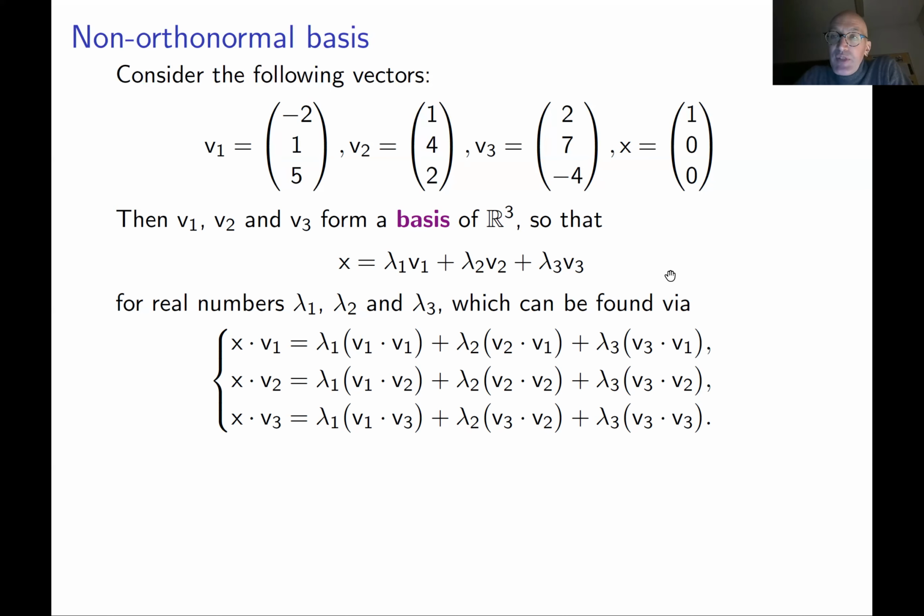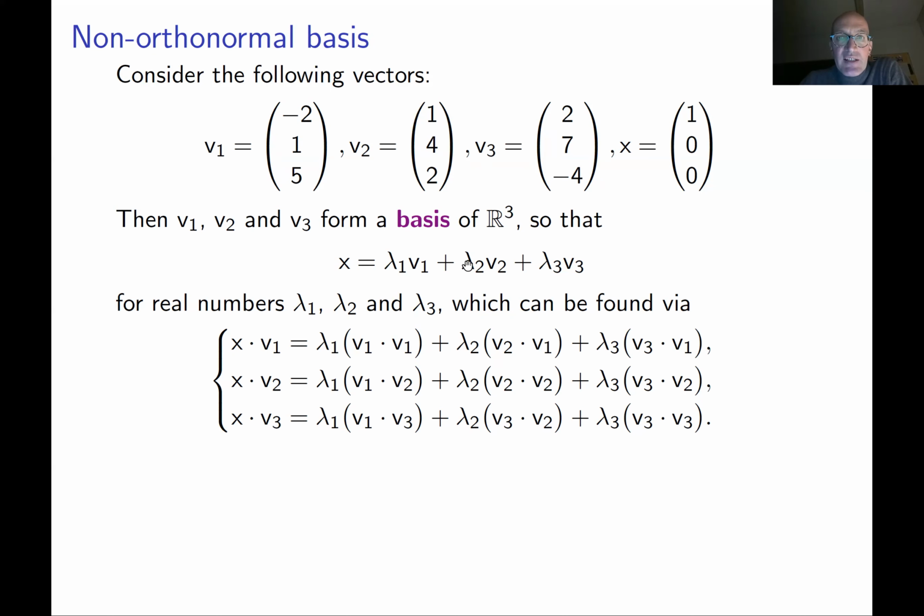Another way: we can basically mimic what we did on the previous slide in this setting for non-orthonormal bases. So we can just take the dot product of this equality with vectors v1, v2, and v3. You take this equality and take a dot product with, for example, v1 on the left-hand side and on the right-hand side, and then you have the first line.